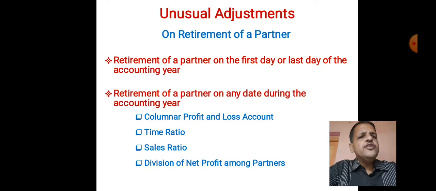Post-retirement profit should be shared by the continuing partners in the new ratio. The retiring partner has no right to share that profit.